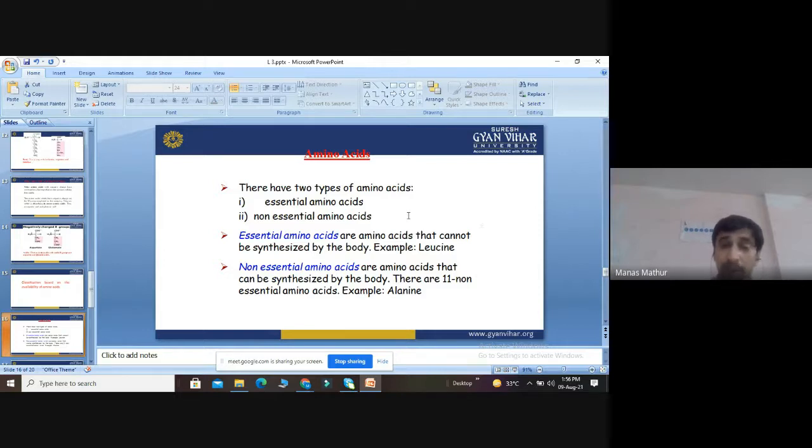So what are essential amino acids? Essential amino acids are amino acids that cannot be synthesized by our body.